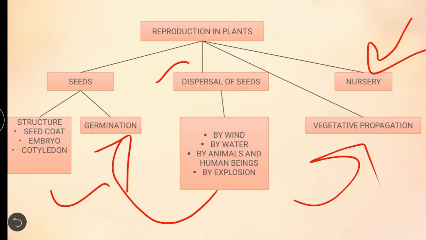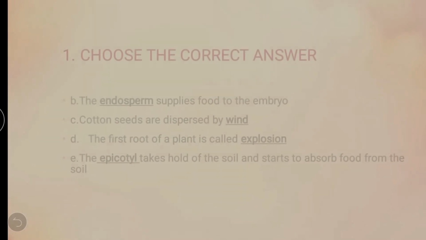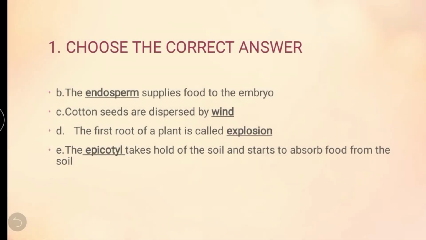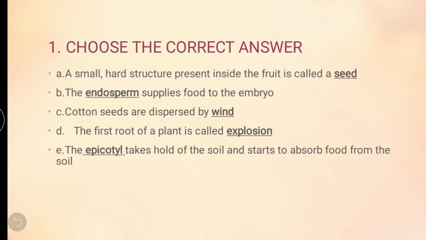So my dear children, now we are going to learn some question answers. We are going to learn some one word questions. First we are going to learn choose the correct answer. The dash supplies food to the embryo. Root. Okay, the root will supply the food to the embryo.